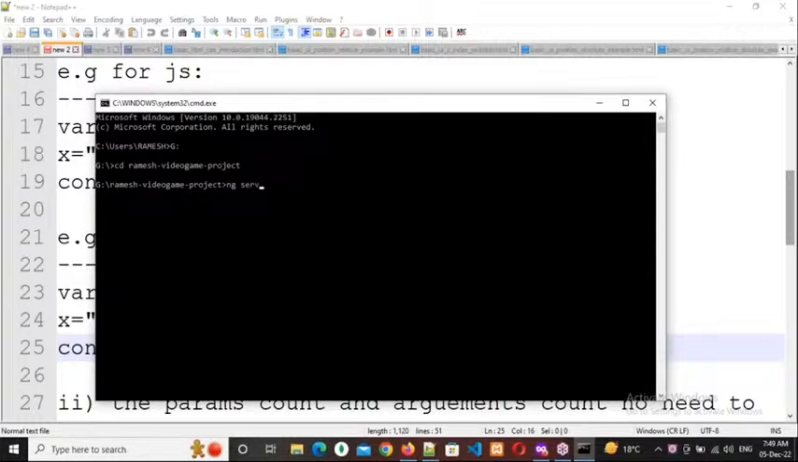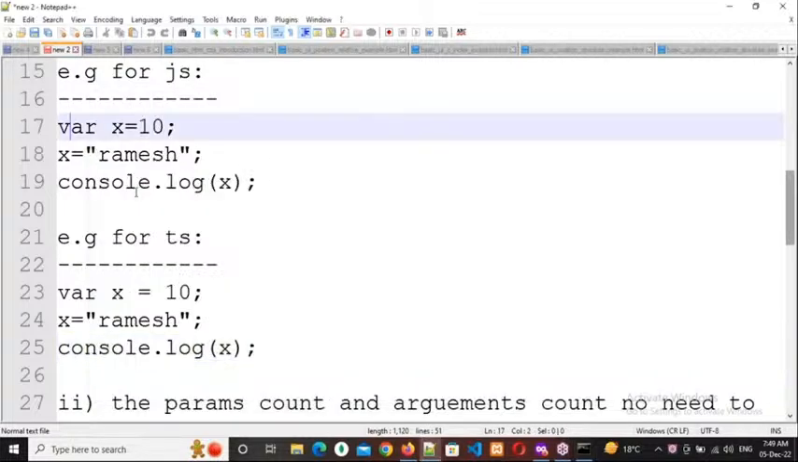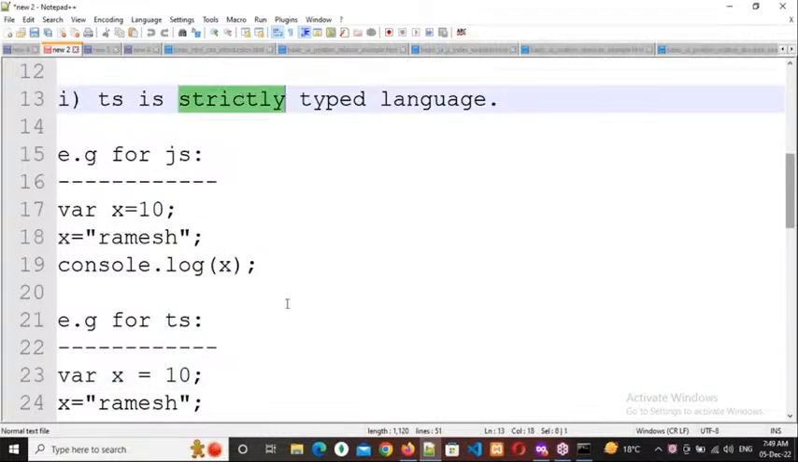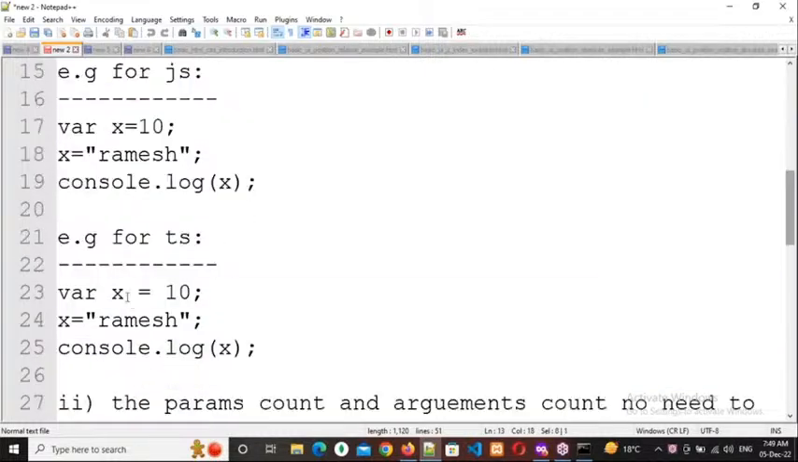Data type is different. Okay, but I did not mention any data type right here. See, I did not mention any data type. So your answer is correct. That means it will throw an error. Why? Because this is a strictly typed language. So since it is a strictly typed language, we need to mention the data type also.